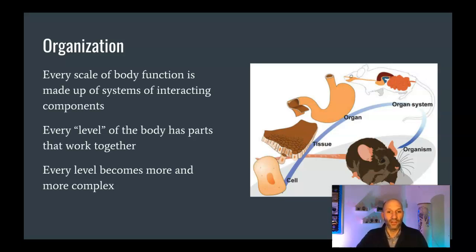In addition, every level of the body, so from the simplest group of cells all the way up to organs and organ systems, every level of the body has parts that work together. As these levels become more and more complex, you get systems that can perform bigger and bigger jobs. So how are organisms organized? Well, let's start from the simplest level and work our way up to the most complex level.